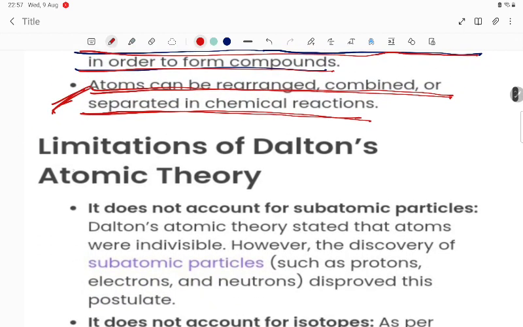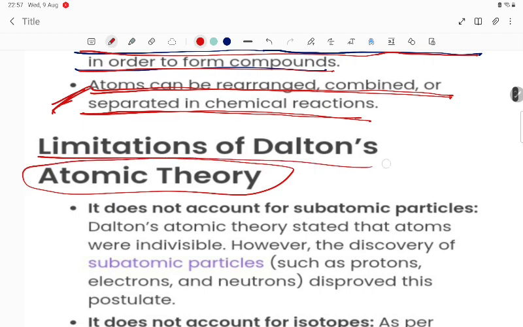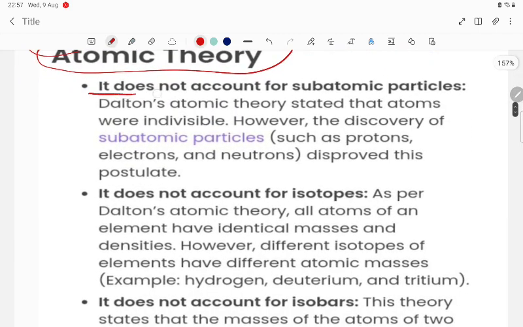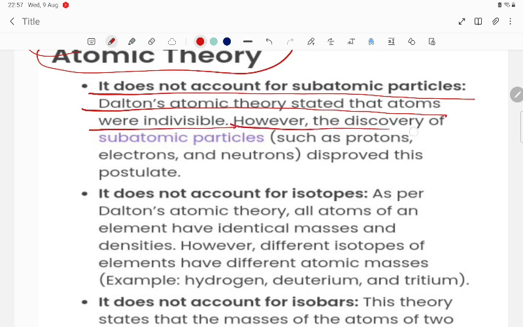Now what are the limitations? Why does this theory fail, students? Dalton's atomic theory fails. The first point: it does not account for the subatomic particles. Dalton's atomic theory stated that atoms were indivisible. However, the discovery of subatomic particles such as protons, electrons and neutrons disproved these postulates.